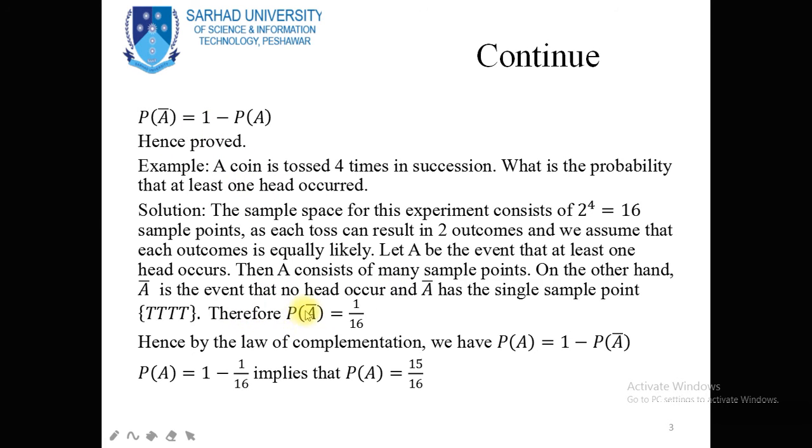Now the probability of the complement of event A is equal to 1 over 16. Using this law, probability of A is equal to 1 minus probability of A complement. So probability of A is equal to 1 minus 1 over 16. Now the probability of A is equal to 15 by 16. In this problem I have already told you that the number of outcomes in our choice event is 15, but sometimes it will be difficult for us to find the number of outcomes in our choice event. In this case, we can use the complement set.